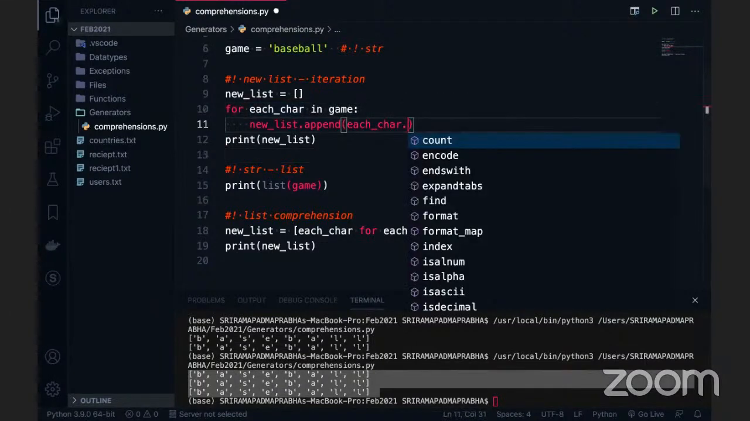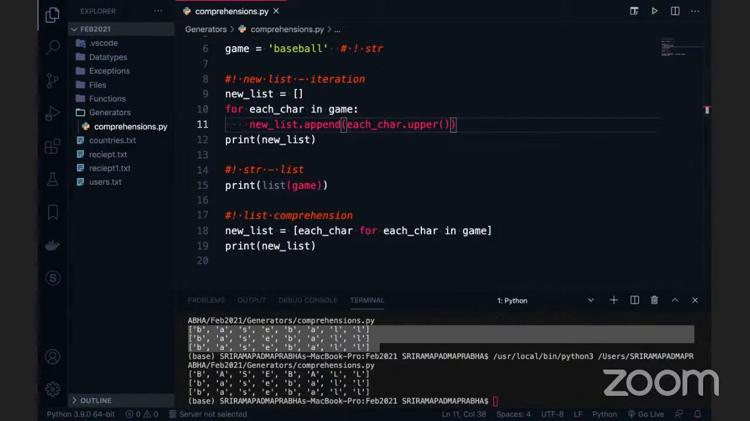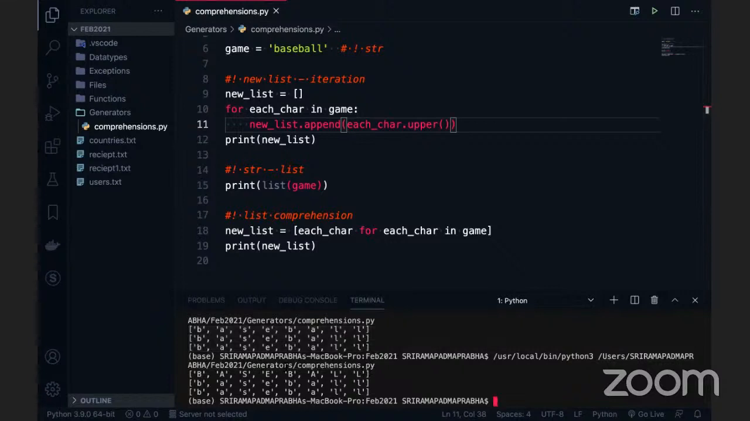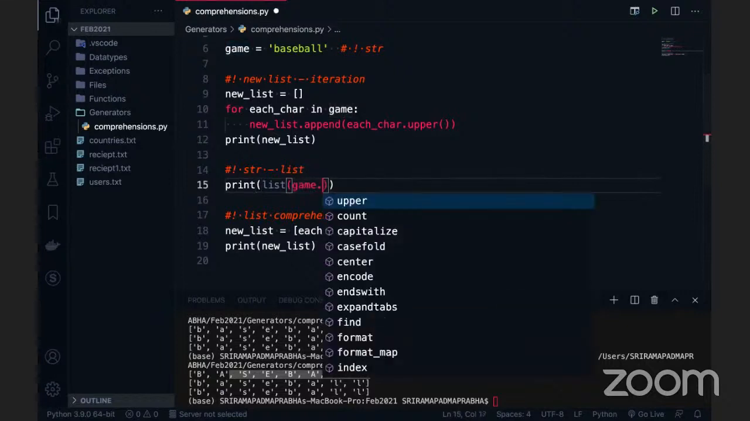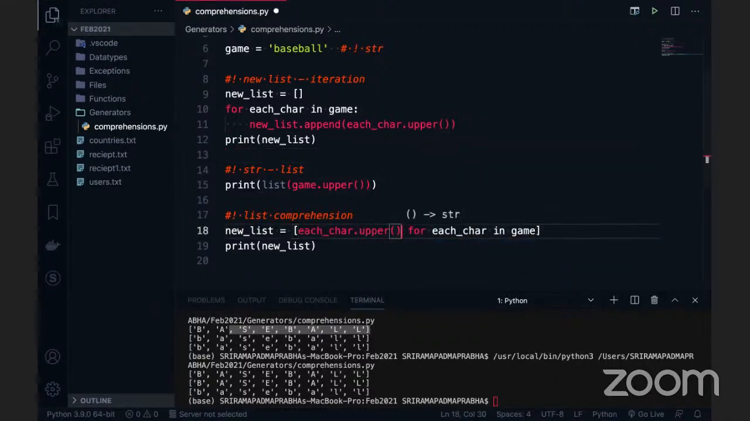So how do you do it? Each char dot, and there is an upper function. So we can use this. If I go and execute this code, you can see that each character is showing in uppercase. Same way, for example, is it possible with the list function here? If I go and use this upper and execute this code, you see that this is also possible. So what about list comprehension? Here also you can put the upper function. Okay, so I'm going to execute this code. You see that it is working successfully.